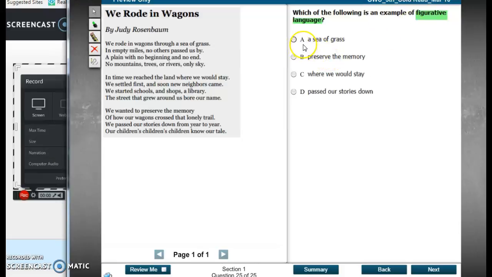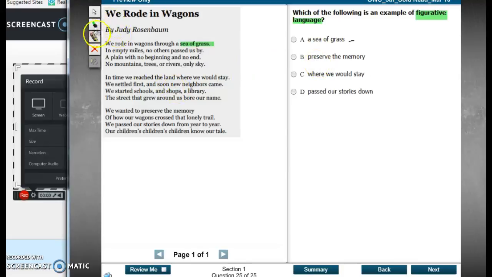So let's look. A, we have a sea of grass. Well, is there anything figurative there? It says we rode in wagons through a sea of grass. Is there really a sea there? No. This is the Great Plains that they were traveling through. So there is something figurative. This is a metaphor, basically comparing the Great Plains that they were traveling through to a sea because it was so wide and vast they could not see the end of it. So it was like a sea. There is no sea there. It is figurative. Let's check the rest though.